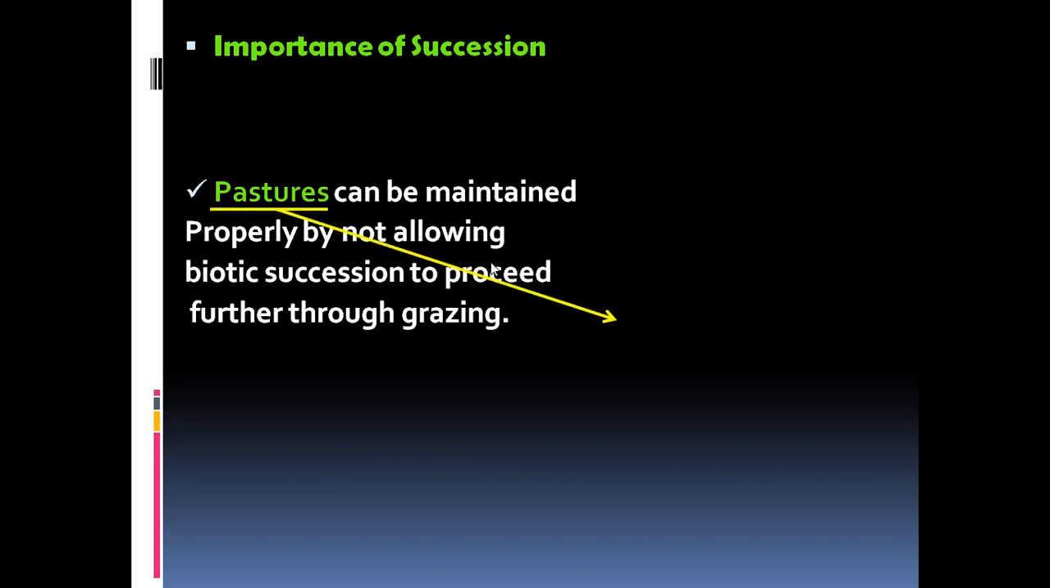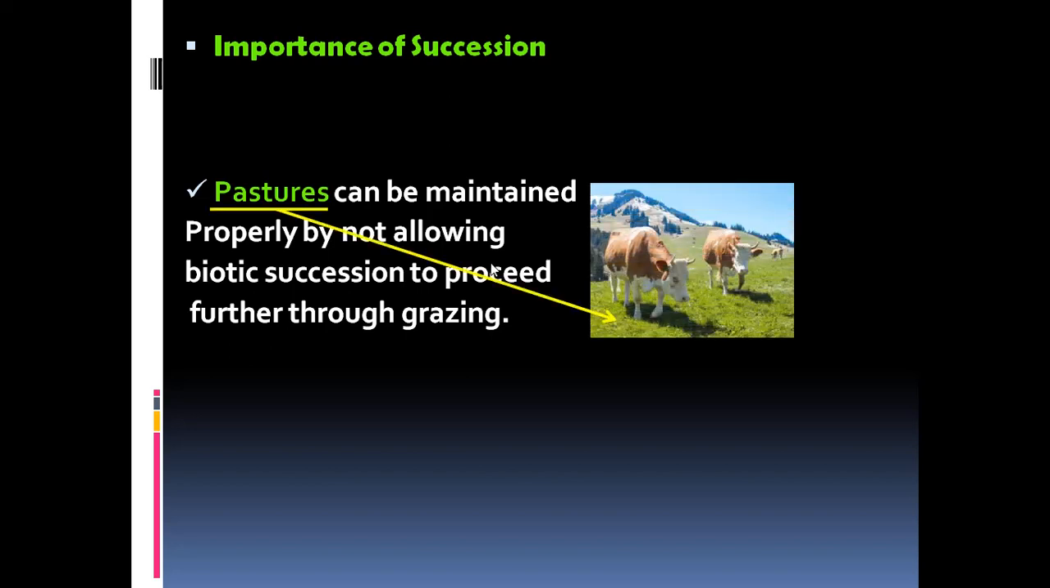What is pasture? Let us see. Pasture is a land covered by grass. It's a grassland where the grazing animals go for getting food. And the local farmers take their herds of sheep and cattle for grazing.